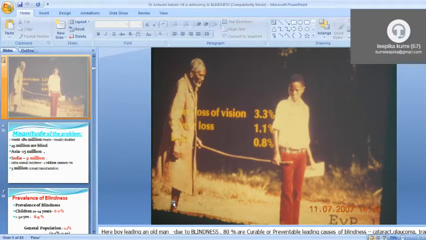We just want some kind of awareness among people in the normal community. Whatever blindness or squint kinds of errors are there can also be easily preventable, so that we can save millions and millions of lives. So the Government of India launched a blindness program, the Vision 2020 program, for that. So this is a very common picture in India.